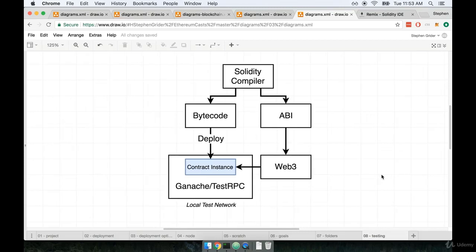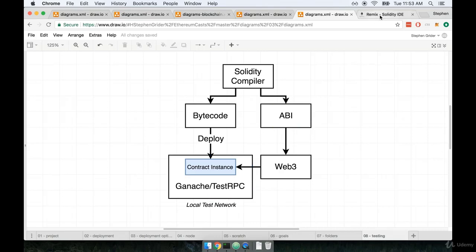So here's our testing setup. At the very top, we've got our Solidity compiler, which is going to spit out our bytecode and our ABI. You and I are going to take this bytecode and we're going to deploy our contract to a local test Ethereum network. This local test network is going to be running on our own personal laptop or desktop. We're going to generate a new local network solely for the purpose of deploying and testing our contract. This really shouldn't be that crazy.